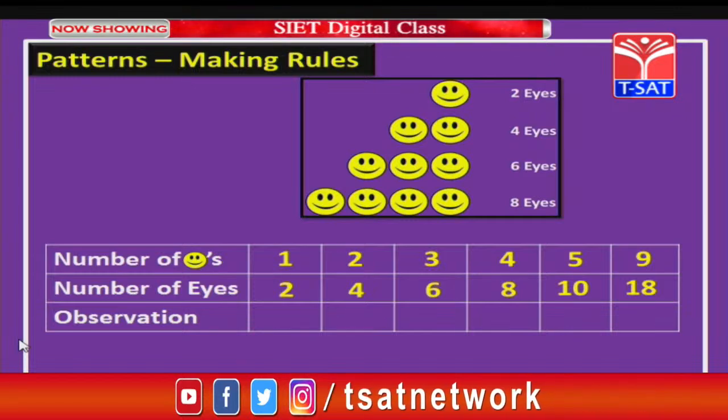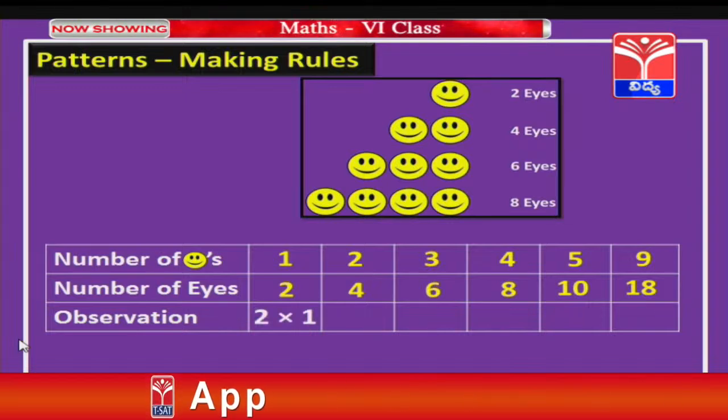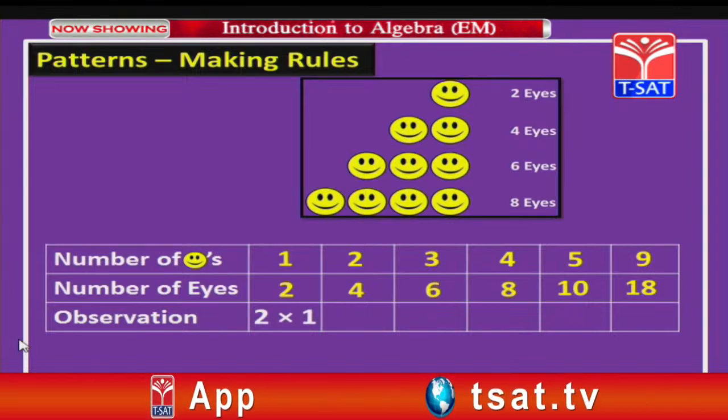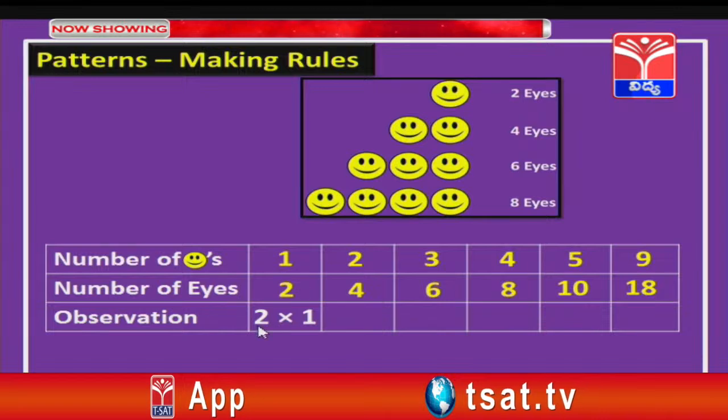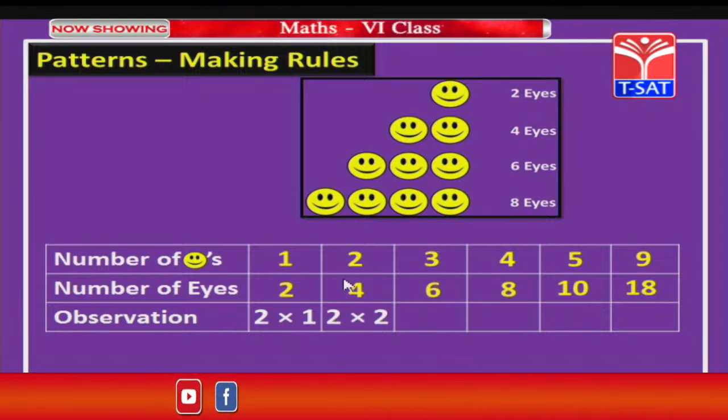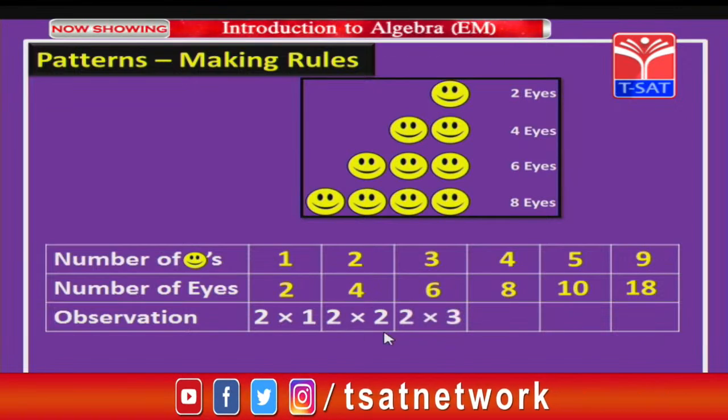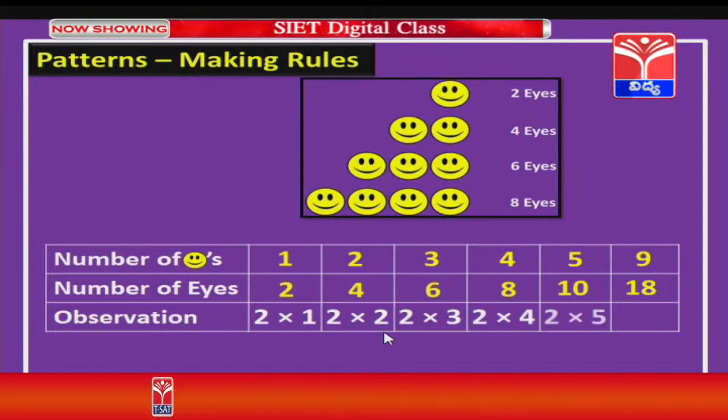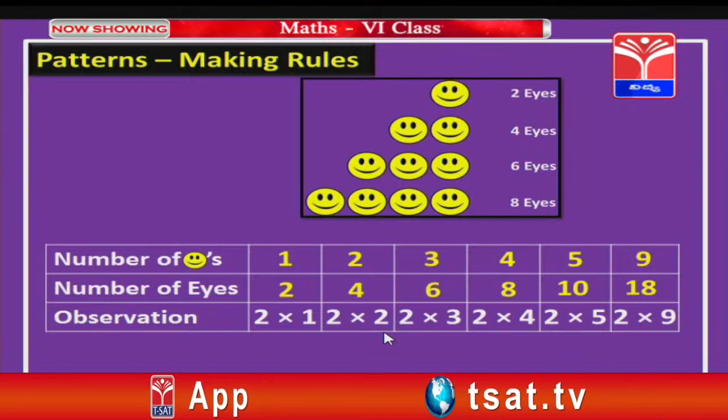Now let us observe these things very carefully, children. I am writing the number of eyes, that is 2, as 2 into 1. Similarly, the number of eyes 4, I am writing as 2 into 2. Similarly, I write 6 as 2 into 3, 8 as 2 into 4, 10 as 2 into 5, and finally 18 as 2 into 9.